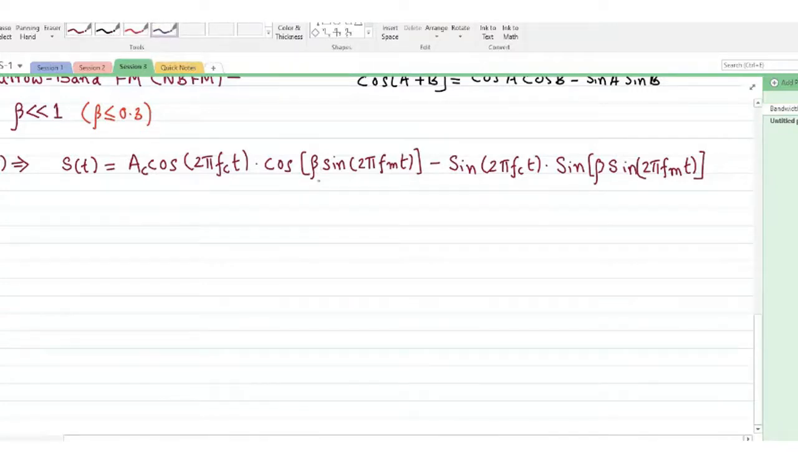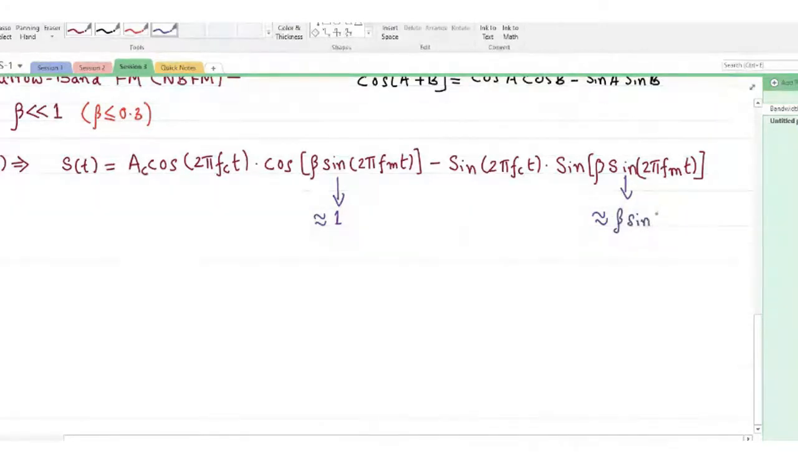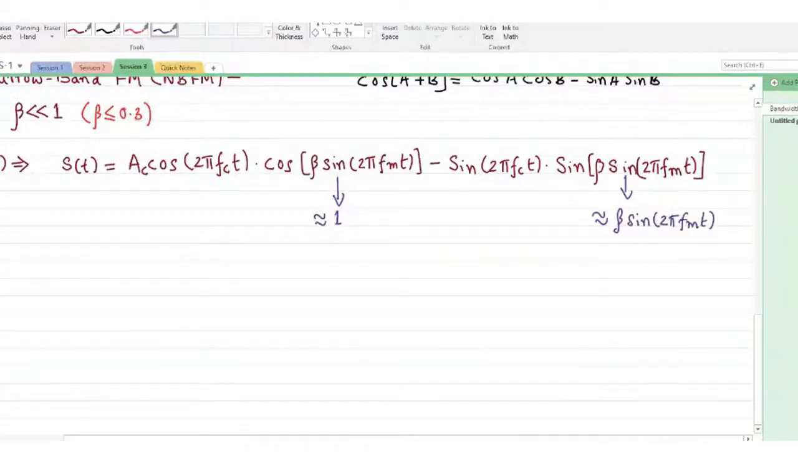We know that if beta is very, very small, the cos term in the first term can be approximated to 1, and the sine term in the second term can be approximated to the angle itself. So this is nothing but beta sin 2 pi fmt itself, with the known trigonometric relations where cos theta is approximately equal to 1 and sin theta is approximately equal to theta for very small values of theta.